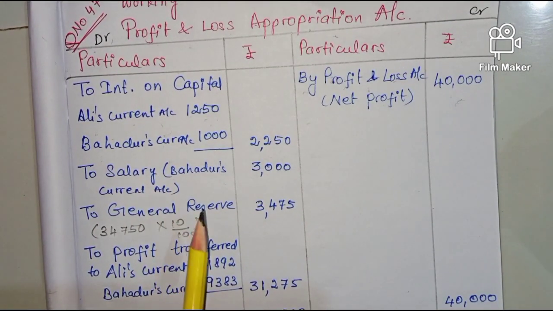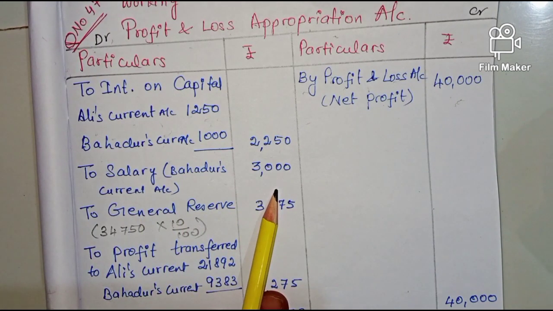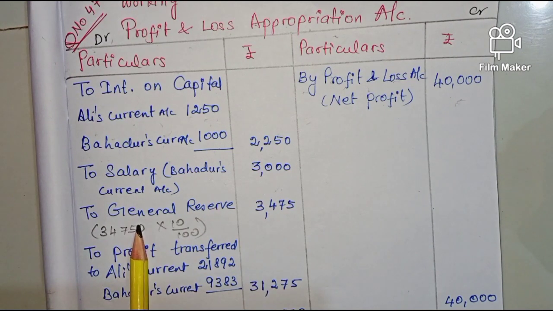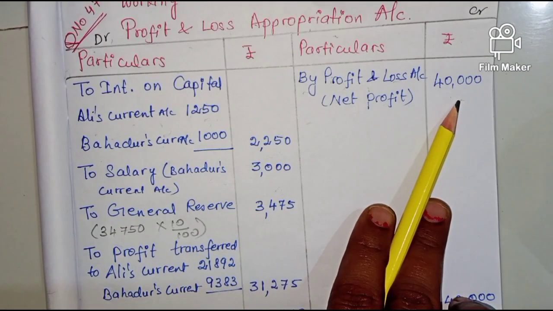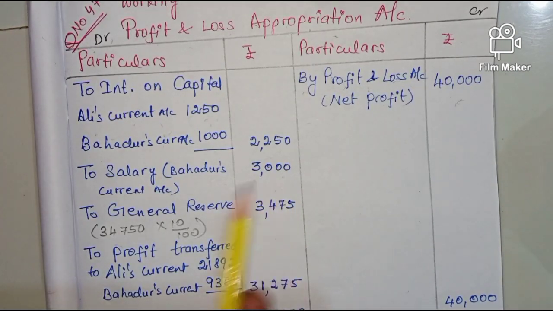Then salary, Bahadur is entitled to receive salary of 3,000, which is written on the debit side of the profit and loss appropriation account. Then afterwards we have to transfer 10% to the general reserve. How have we got 34,750? That is 40,000 minus this total, that is 5,250.